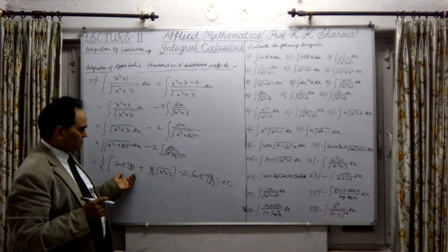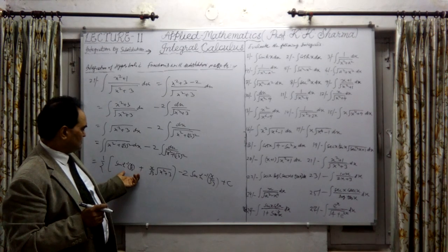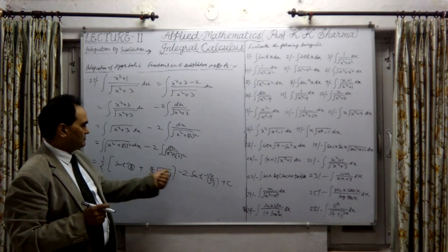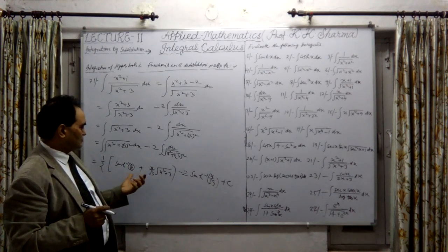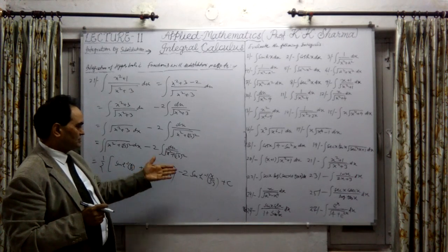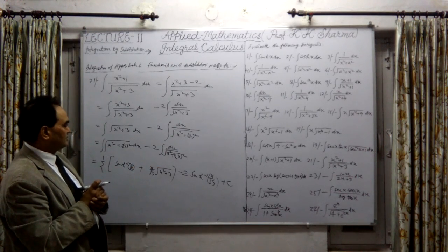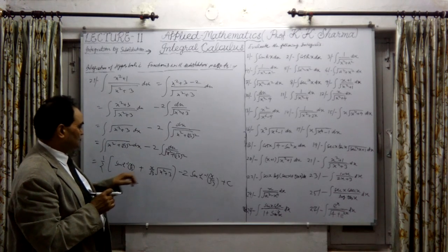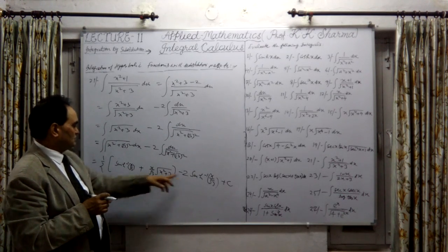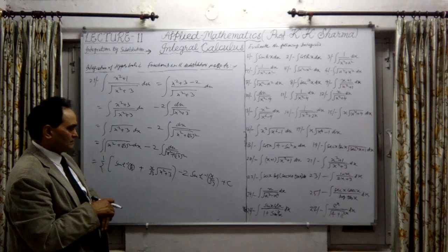Now sinh inverse of x upon root 3 appears with 1/2 this time, and these two can be added or subtracted. So that is 1/2 minus 2, which is minus 3 by 2, because this is the same repeated term.